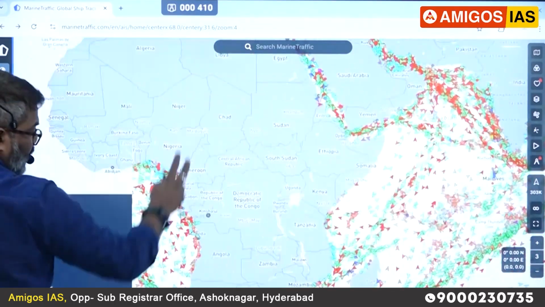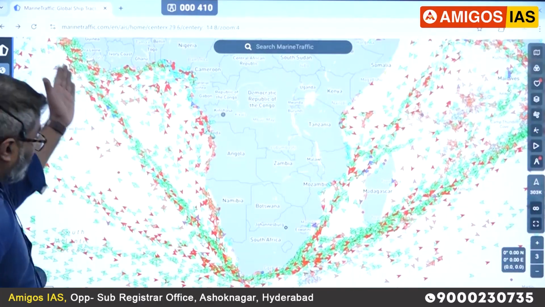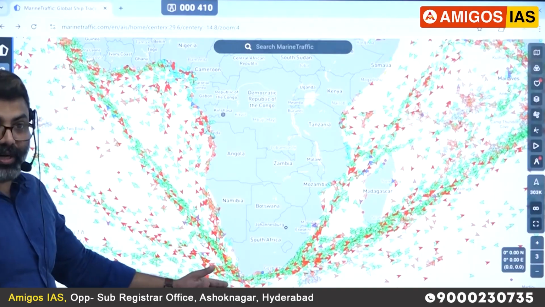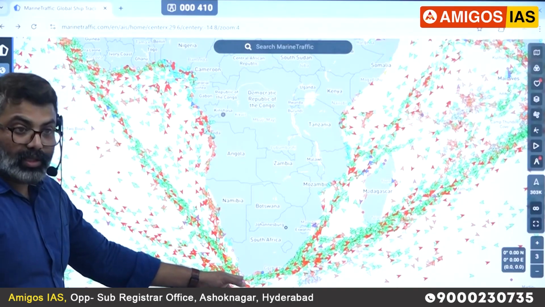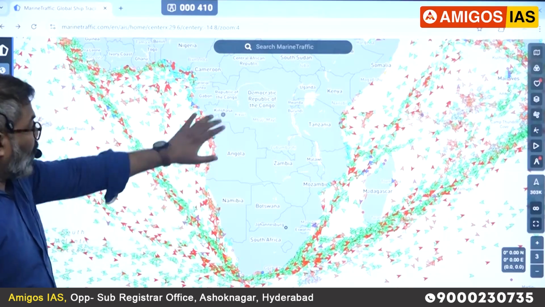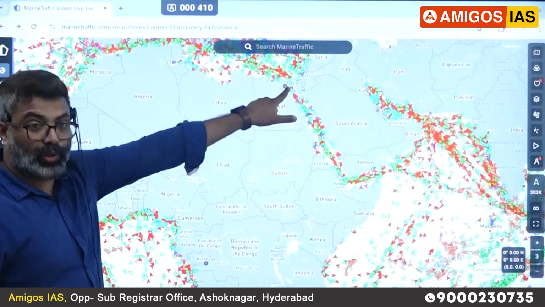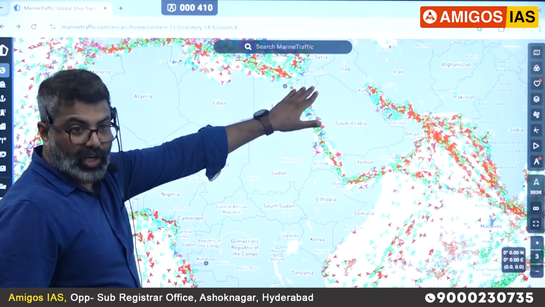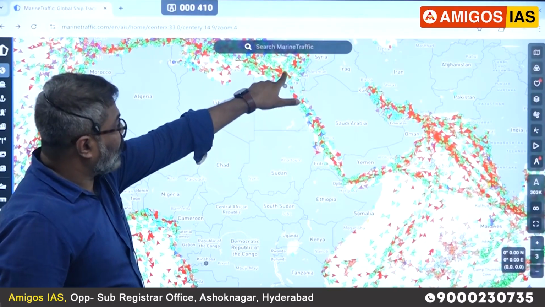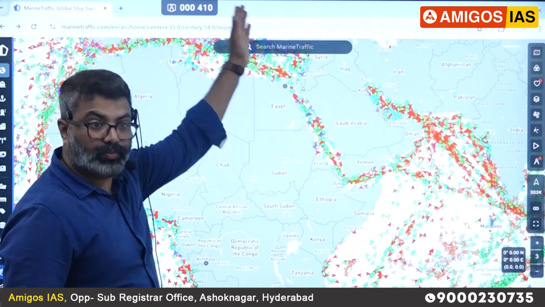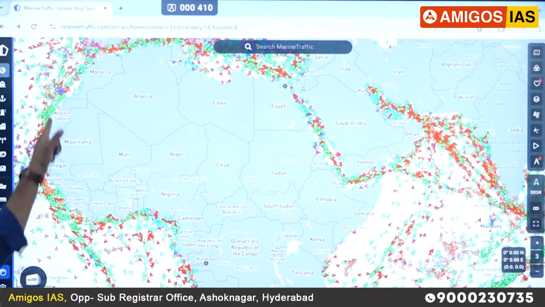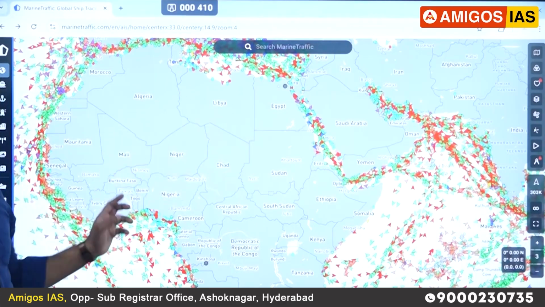Earlier, you can see we had to circumnavigate Cape Town. Most of the ships used to circumnavigate Cape Town, Africa. Here, Cape Town is here. Correct. After the discovery of Suez Canal here, Suez Canal was constructed in 1859 to 1869, okay, by a French architect. So after that, all the ships are moving through this route. Since it is congested in Suez Canal, many ships even today go through Atlantic route.